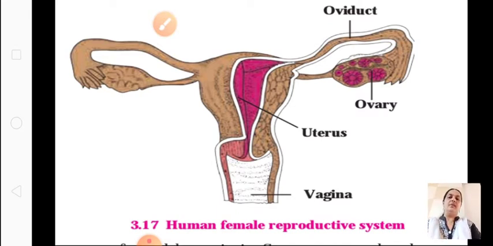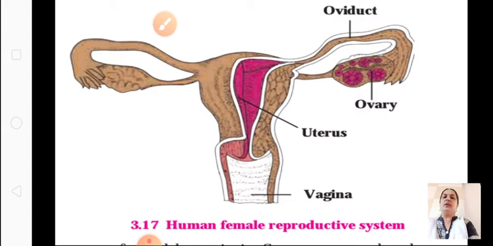That's why it thickens at the beginning of the menstrual cycle itself. This endometrium layer is a mucous membrane formed in the lining of the uterus.